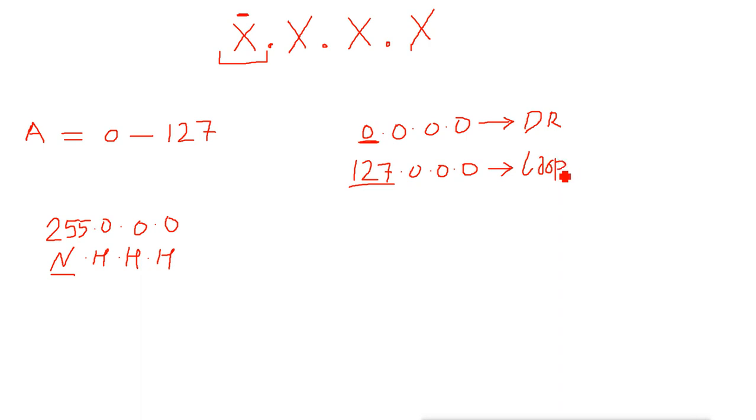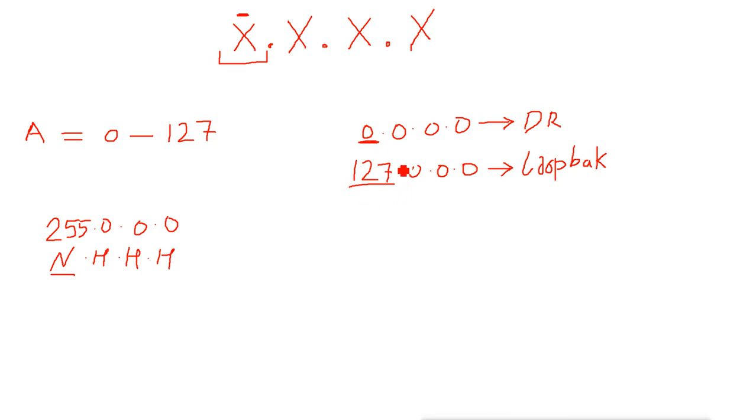Now loopback means what? Loop means it is going round and round. If you try to use this IP on any machine, you will not be able to, because any device or operating system is designed not to accept this IP address, because this IP will create a loop.